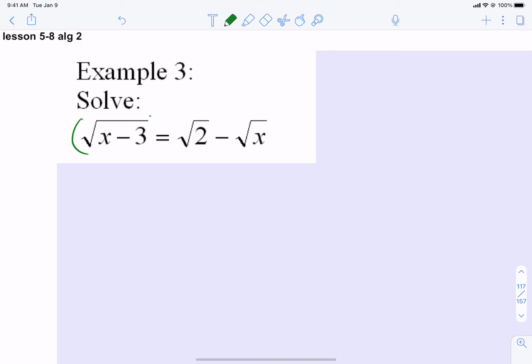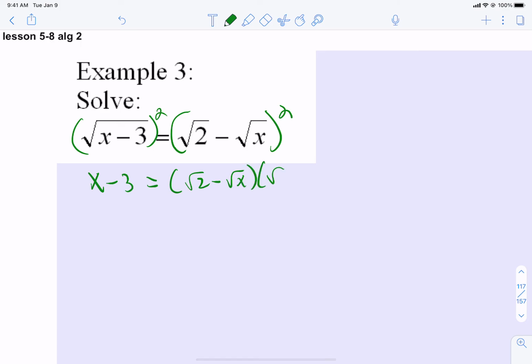If you square both sides, you have to put parentheses around that entire right side. The left side squared really nice, but the right side is technically that whole side written twice.